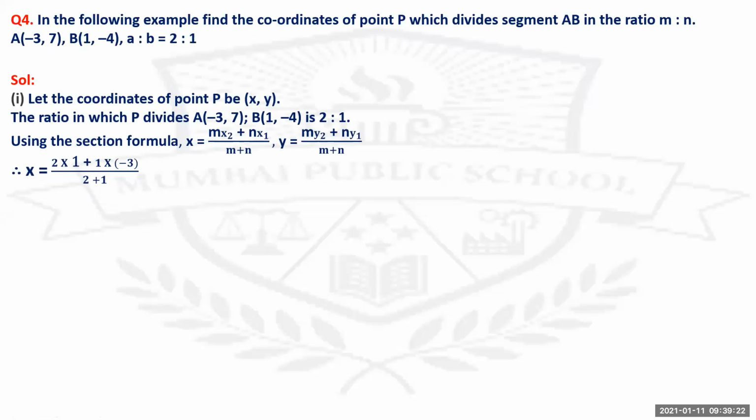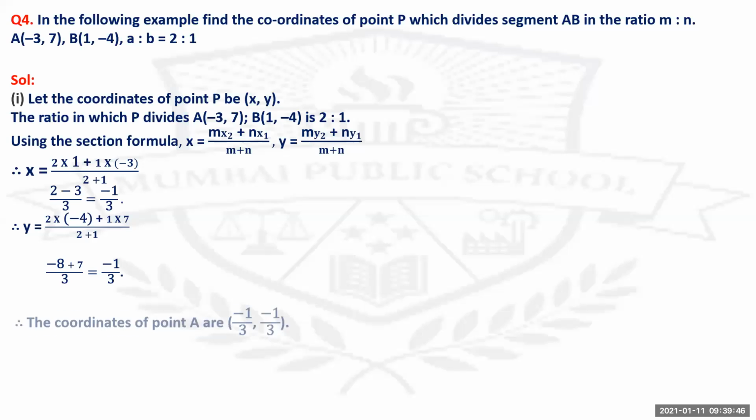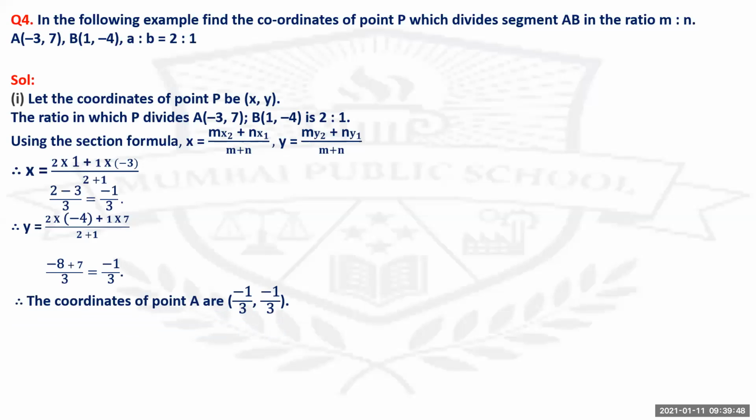So substituting the values, you will get x equals 2 into 1 plus 1 into minus 3 upon 2 plus 1. So that is 2 minus 3 upon 3. So that is minus 1 upon 3. And y equals 2 into minus 4 plus 1 into 7 upon 2 plus 1. So that is minus 8 plus 7 upon 3. That is minus 1 upon 3. The coordinates of point A are minus 1 upon 3, comma minus 1 upon 3.